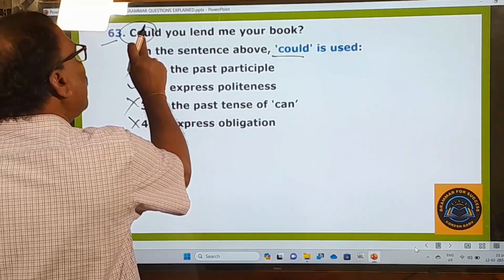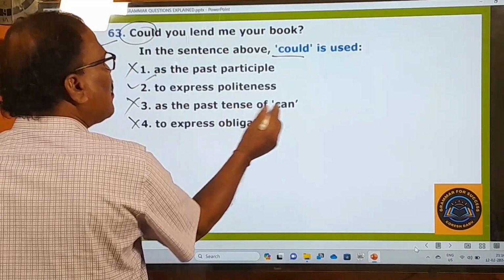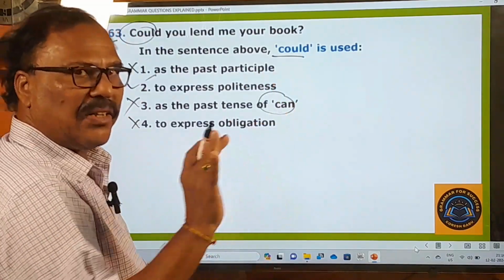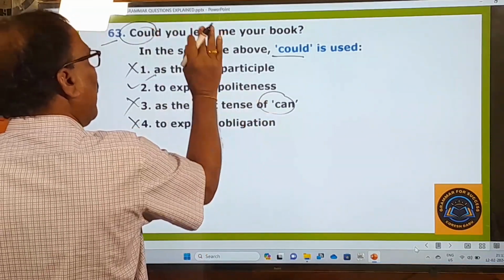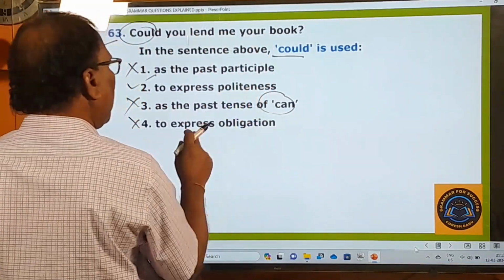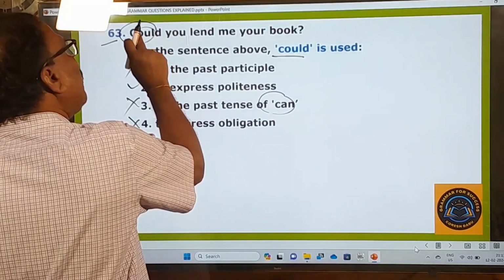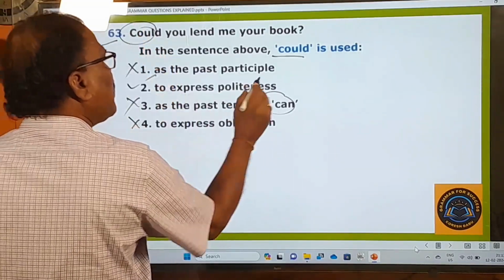See here, could. What is could? Could is the past tense of can. Okay, undoubtedly that is right. And here the past tense of can is could. But could you lend me your book means what? What is could doing here? It is just expressing politeness.